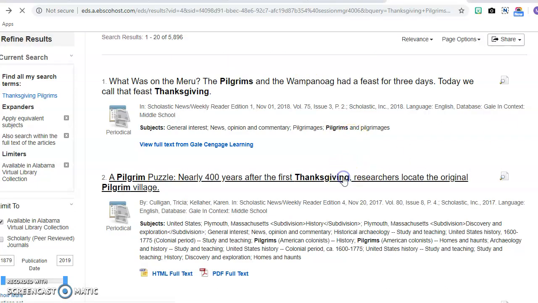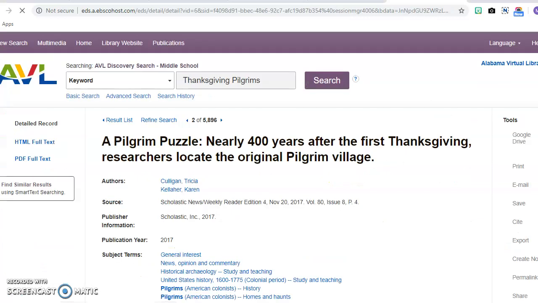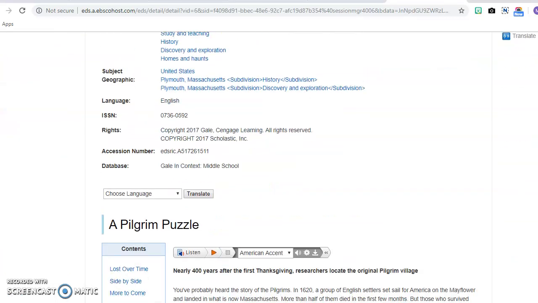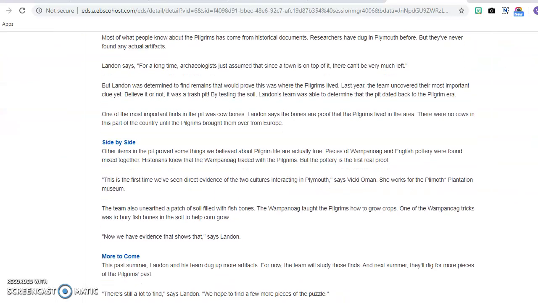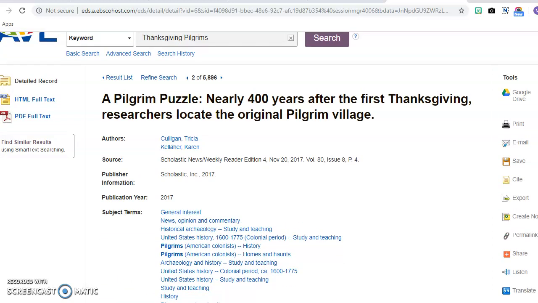I'm going to click on this source here. And when I scroll down to the bottom, here's my article. And the cool thing here is that I can add this to my Google Drive. I can print it, I can email it, I can save it, and I can cite.